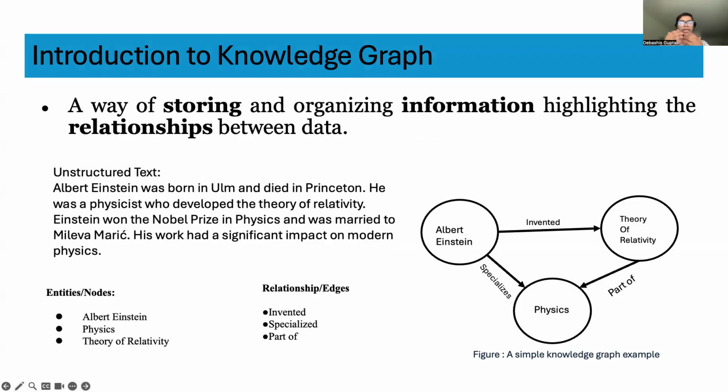For example, in the sentence Albert Einstein developed the theory of relativity, we can extract a triplet like Albert Einstein, developed, theory of relativity. This way, we go from messy, unstructured sentences to a structured network that machines can reason over. A knowledge graph helps us to store, organize, and query data efficiently, especially when dealing with large textual corpora.